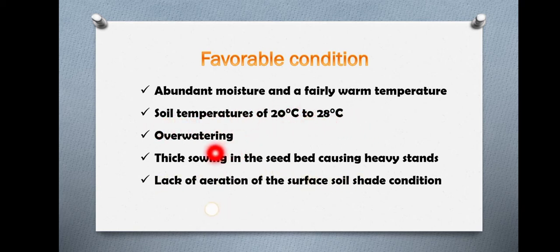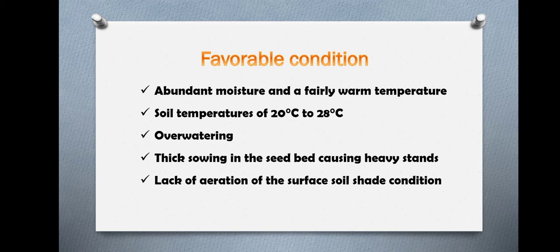Then overwatering: generally in nursery conditions, if you overwater the plants, the disease will mostly occur. Next is thick sowing in the seed bed causing a heavy stand, meaning high density sowing, with more seeds planted in less space.